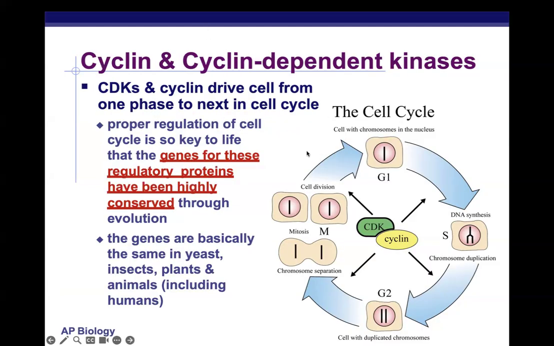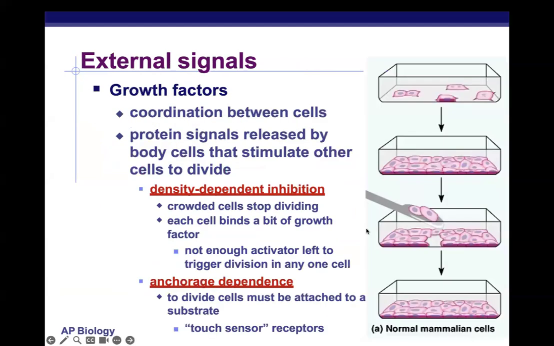We also talked about how external factors, called growth factors, can promote or inhibit cell division. These are proteins released by body cells that stimulate others to divide. So if there are holes or damaged tissue, those cells that are near that damaged tissue will release some growth factors to induce others nearby to grow and divide to fill the void.